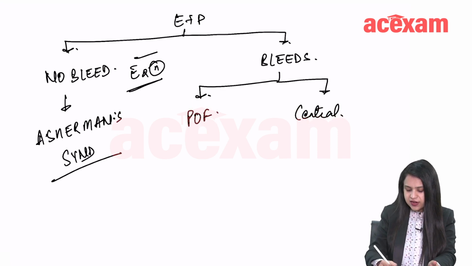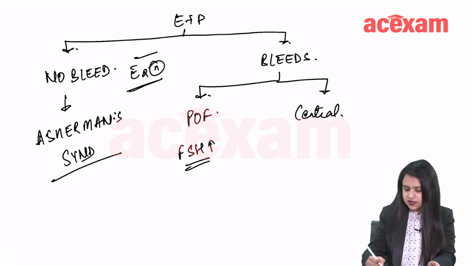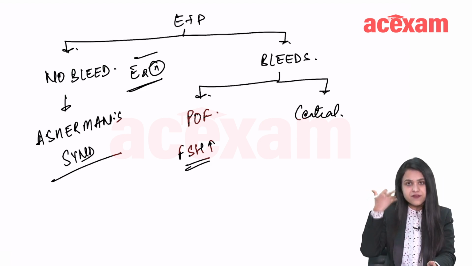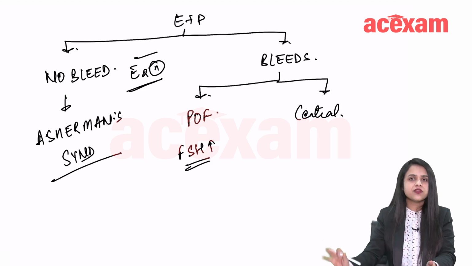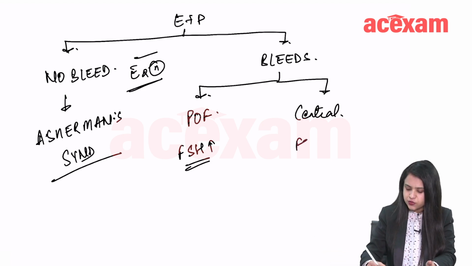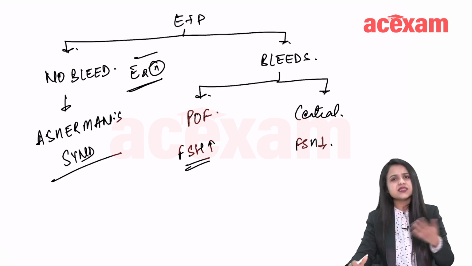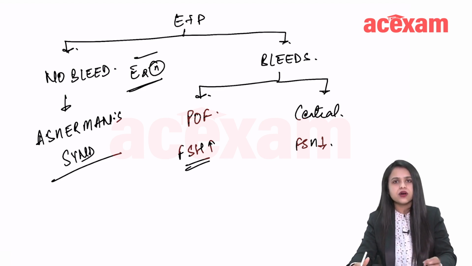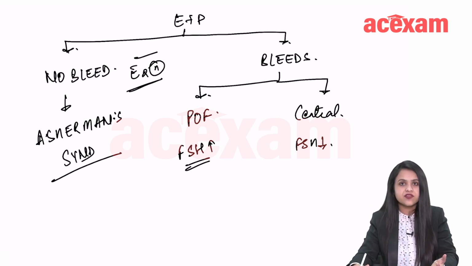In premature ovarian failure, FSH will be high. In the central cause, if FSH is not being produced, there will be no estrogen, there will be no progesterone, right? Here the FSH will be low. So this is how briefly you proceed in case of secondary amenorrhea.